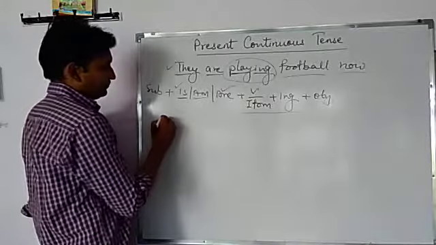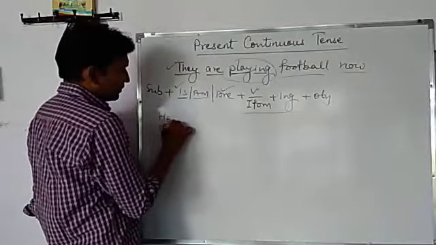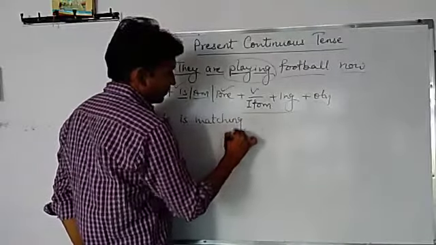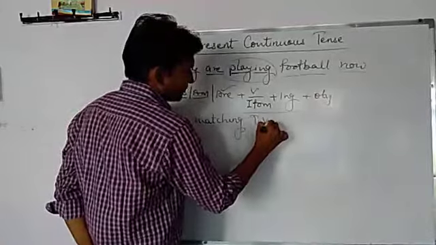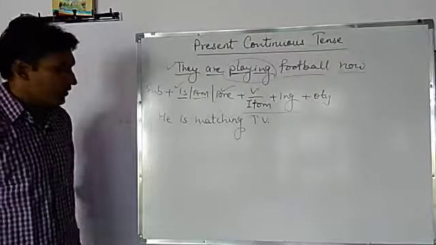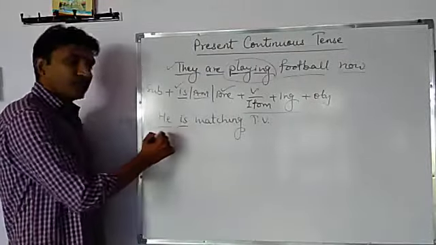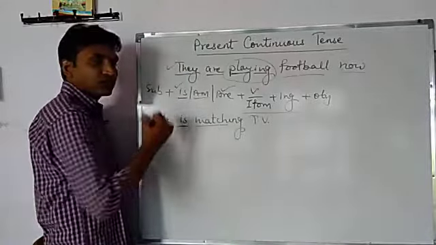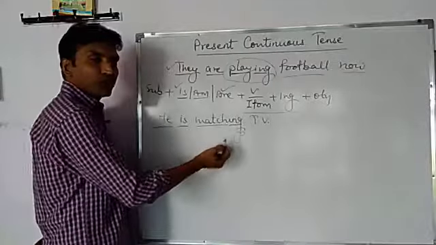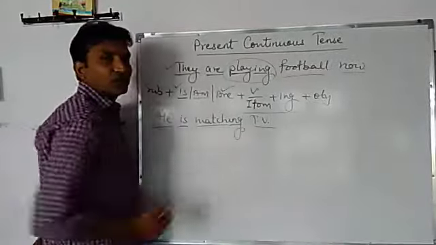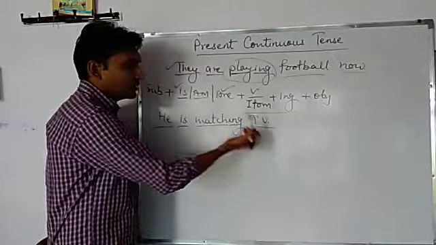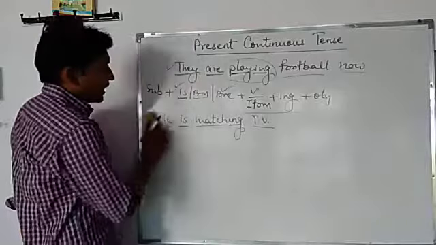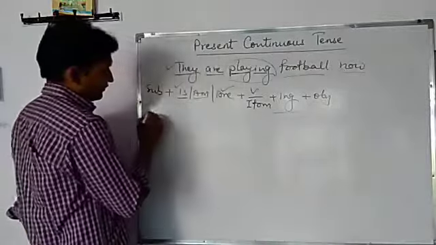One more. He is watching TV. He is watching TV. Subject is singular, and with singular subject is is used. Then watch is the main verb, and with ing it becomes watching, and the object is TV. So he is watching TV. Is it clear? Okay. Now the next one is negative sentence.